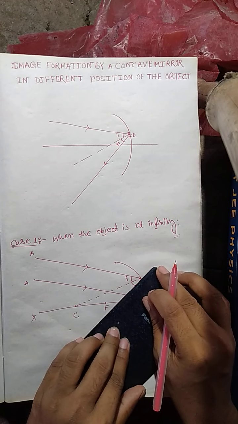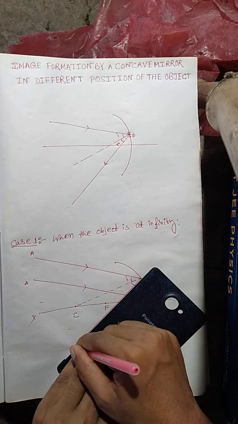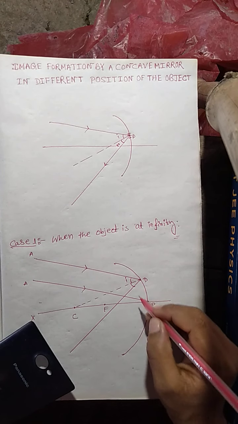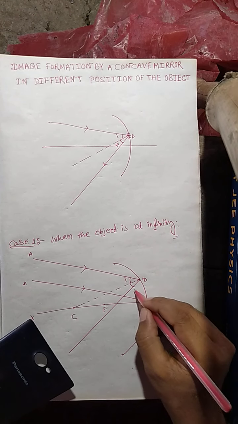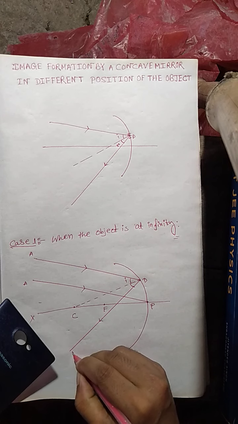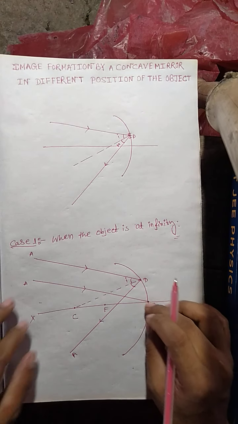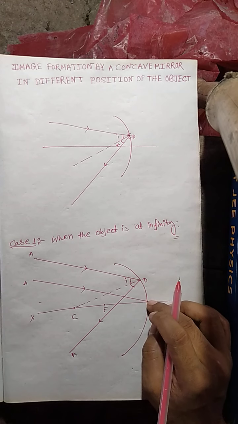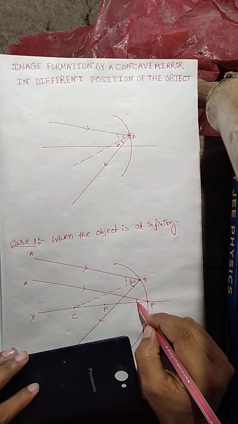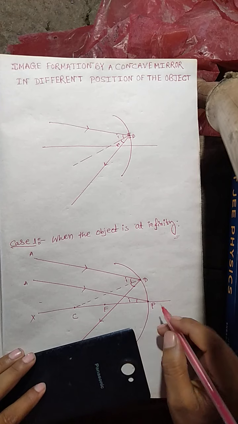Then you can draw the reflected ray. So this is the reflected ray, and we name it DA. Now the other ray, the lower ray A, falls at the pole. As you know, this incidence is known as oblique incidence. So this is the angle of incidence i.